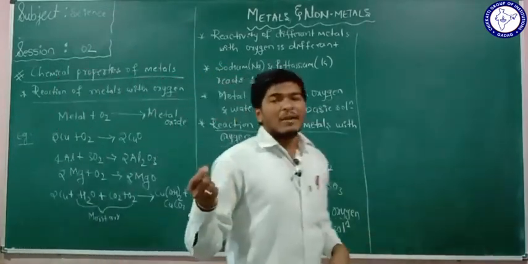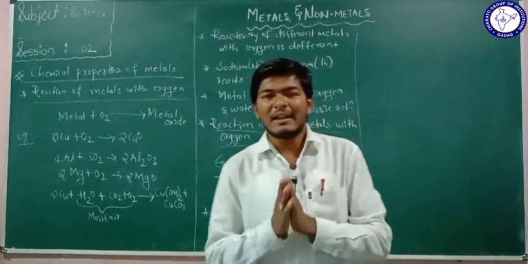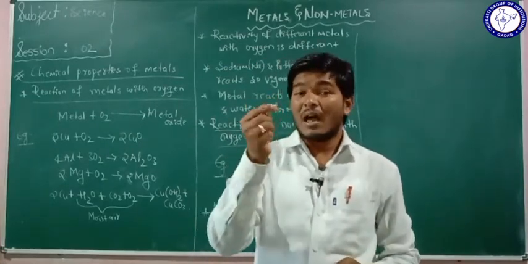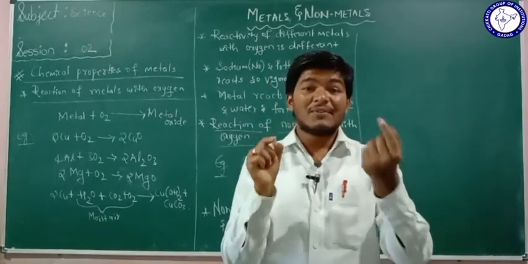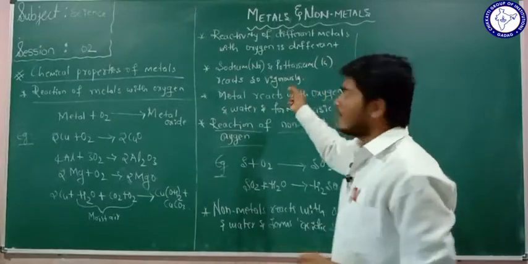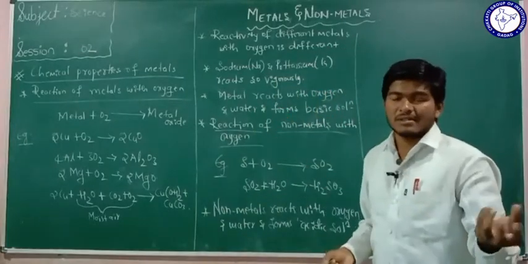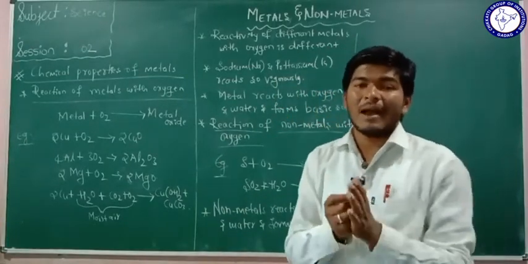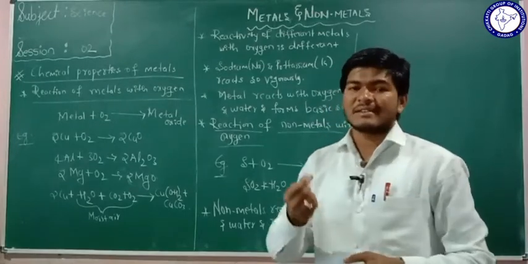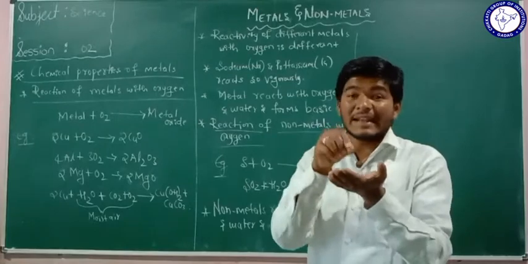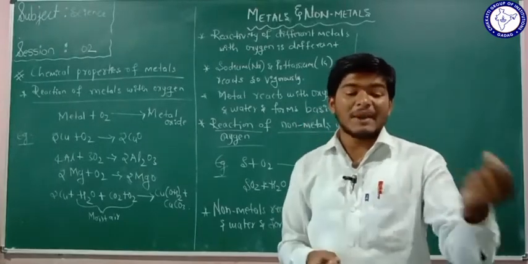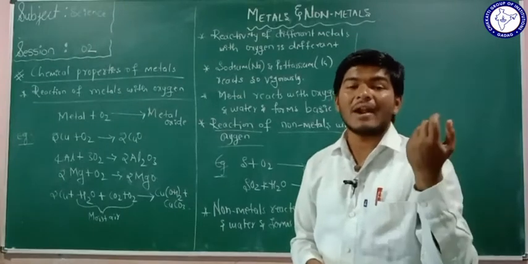Let me describe one activity here. Take a small piece of sodium metal, about the size of a piece of wheat. The sodium metal is kept in kerosene. Take it, wash it with filter paper, place it on cotton, and leave it in the air for some time. What happens?